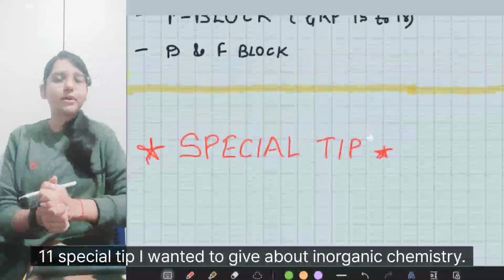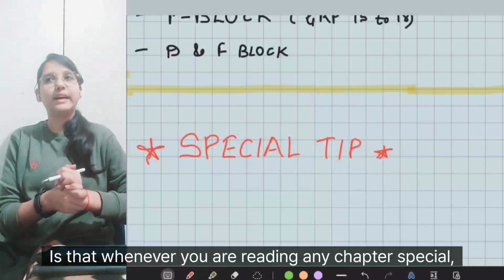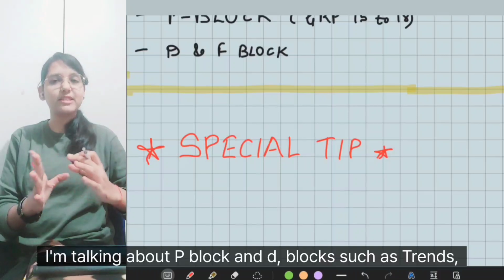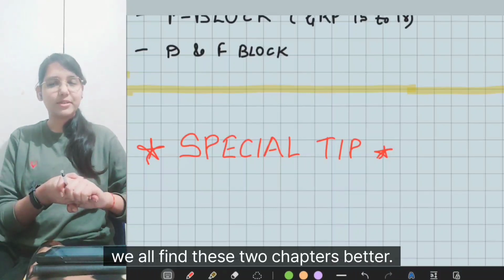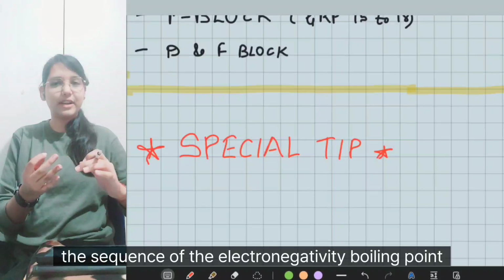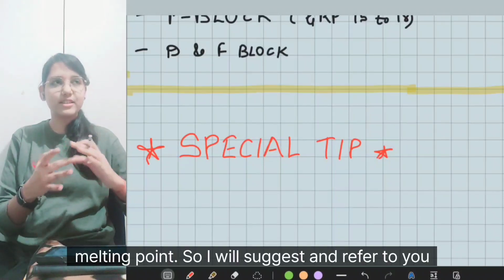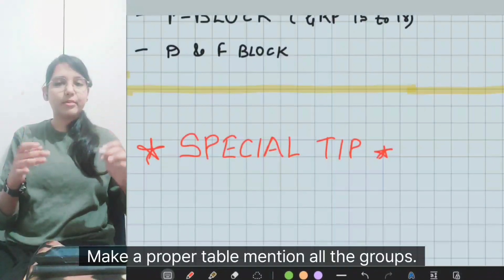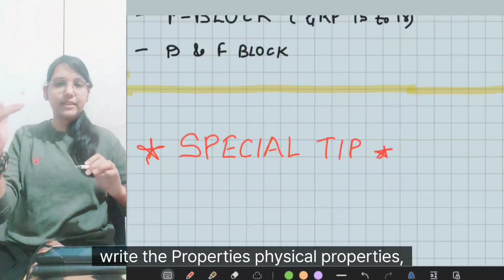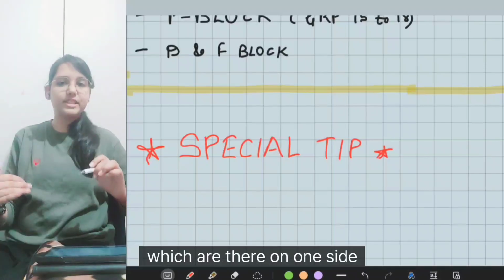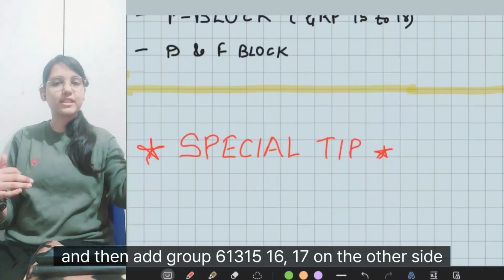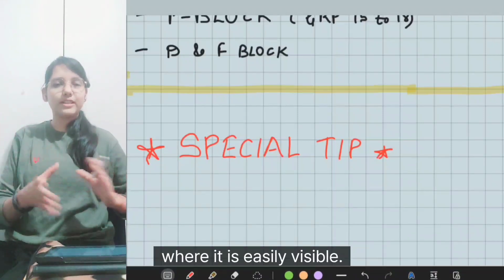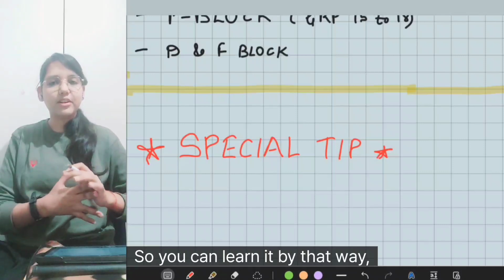And lastly, one special tip I wanted to give about inorganic chemistry is that whenever you are reading any chapter, especially I'm talking about P block and D block, such as trends, we all find these 2 chapters a bit tough, especially the trends part, the sequence of electronegativity, boiling point, melting point. So I suggest that you take a page, make a proper table, and write the physical properties on one side, and then write group 13, 14, 15, 16, 17 on the other side, and stick that page on the wall where it is easily visible. So you can learn it that way.